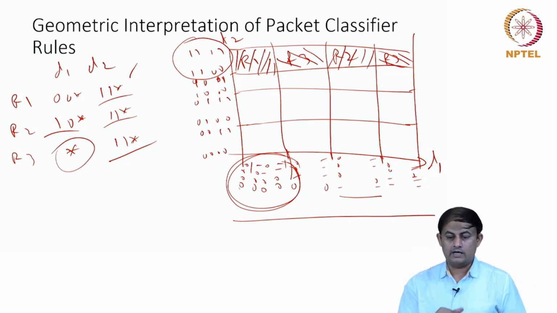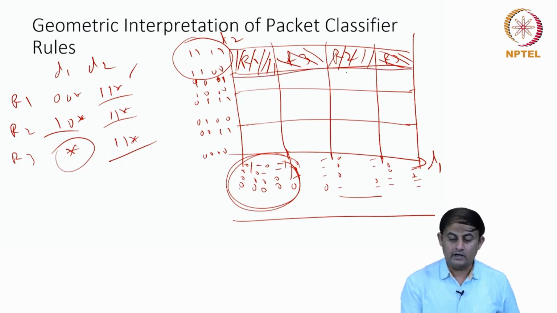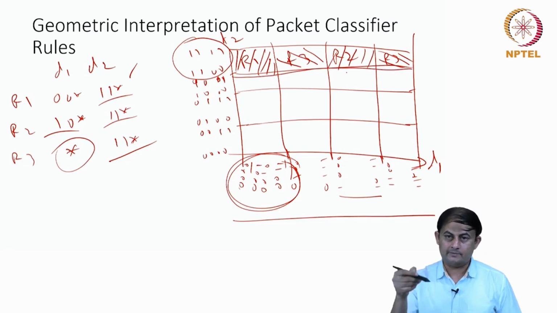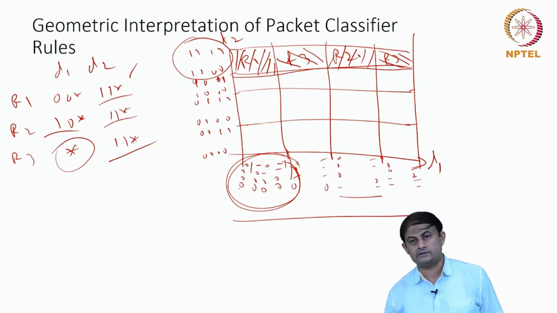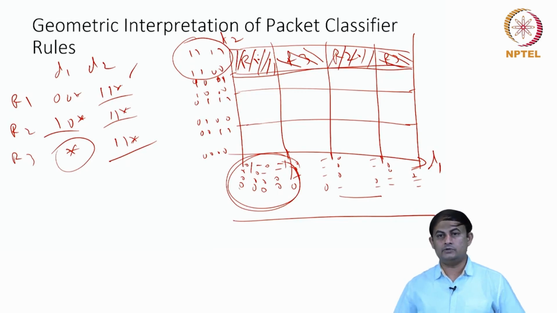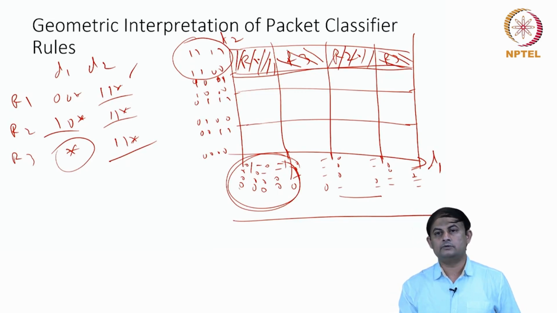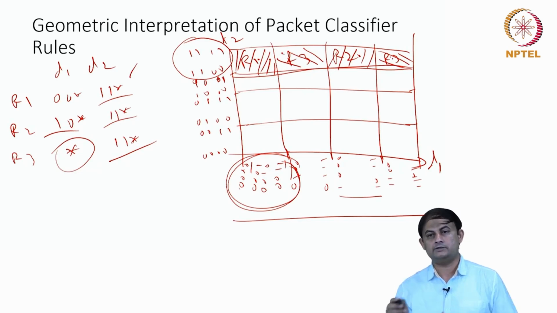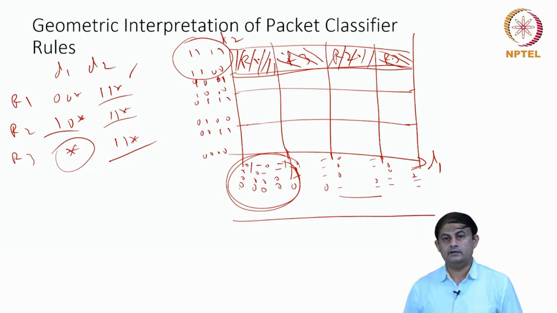So if at any point there is an overlap, the more specific rules are labeled. In this case, R3's range is from here to here, but R2 happens to be a subset of that entire range. Whenever the point falls in this particular range, I am going to classify with the rule R2. Whenever the point falls in this range, I am going to classify with the rule R1. But when the point falls in this and this box, then I am going to use the rule R3. That is the geometrical interpretation.